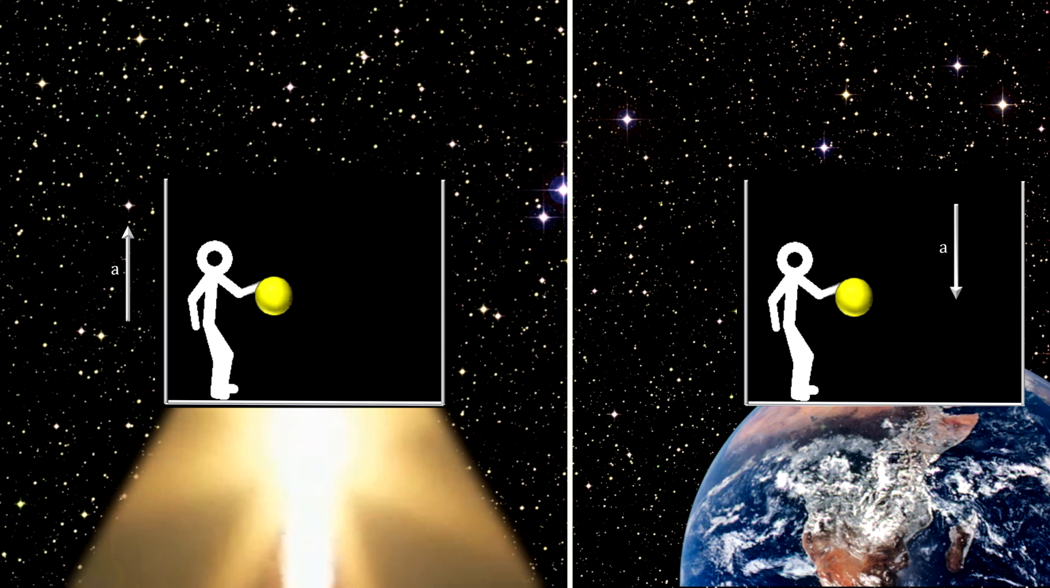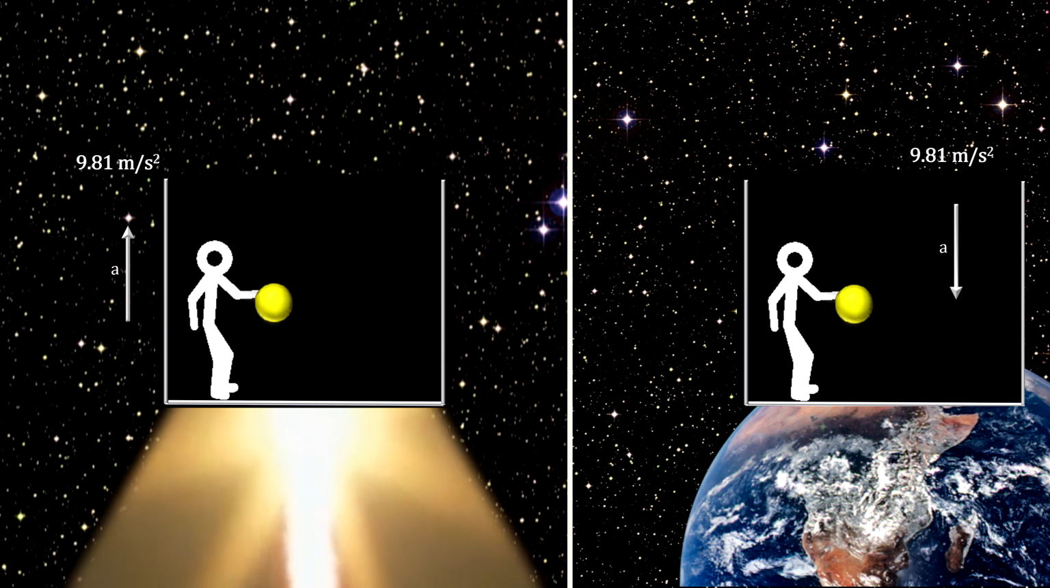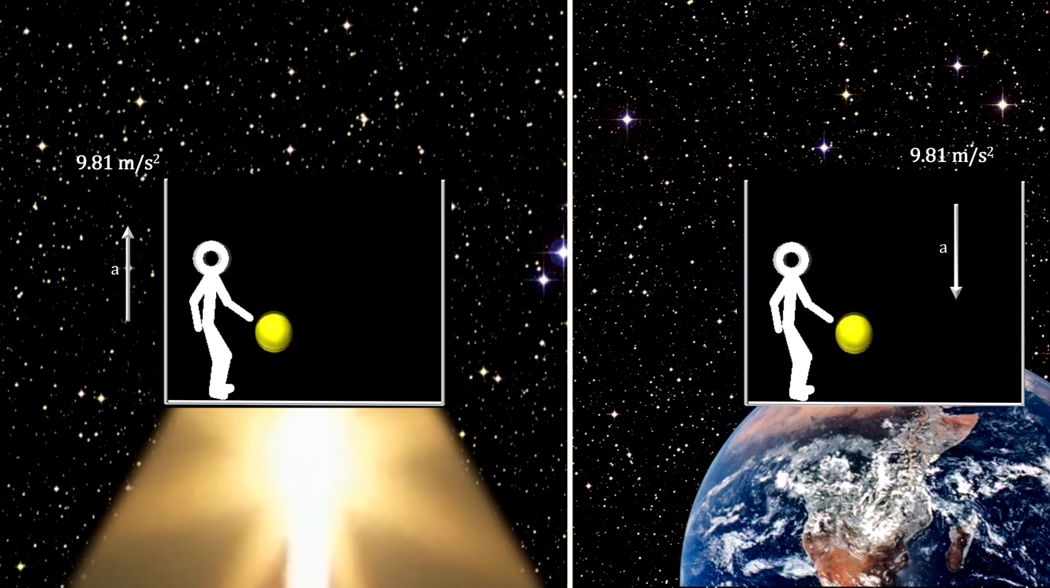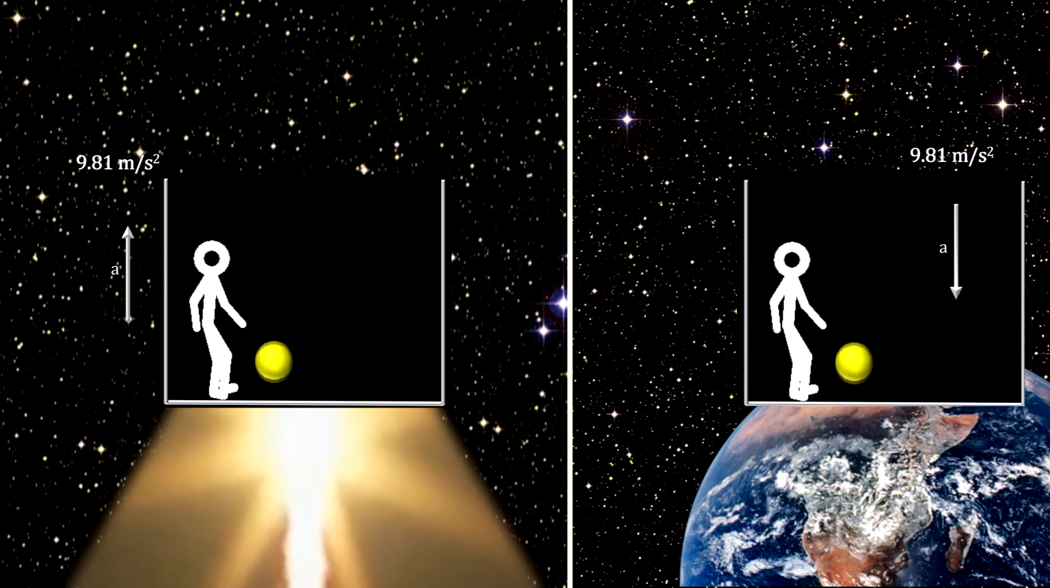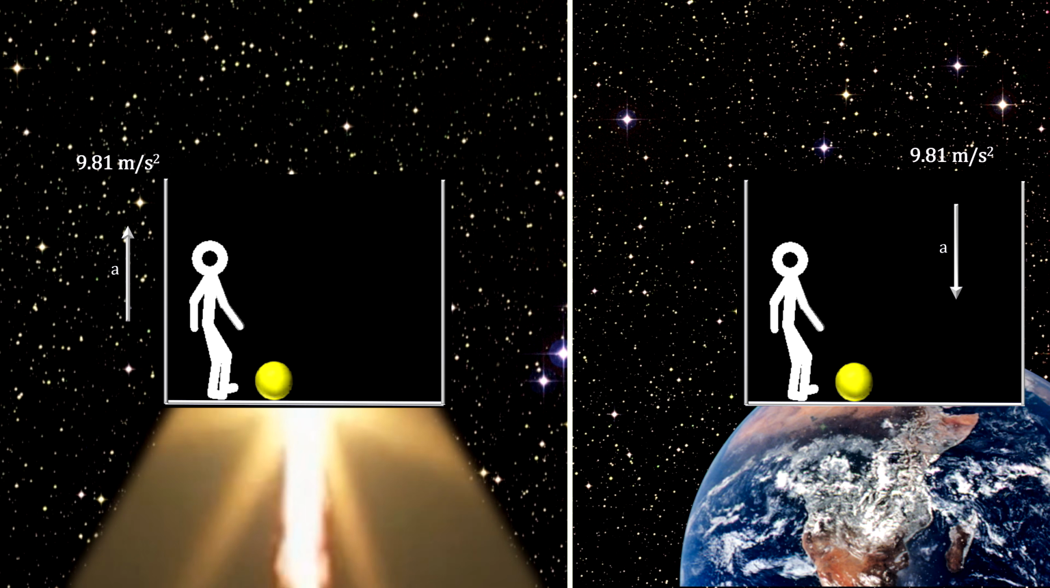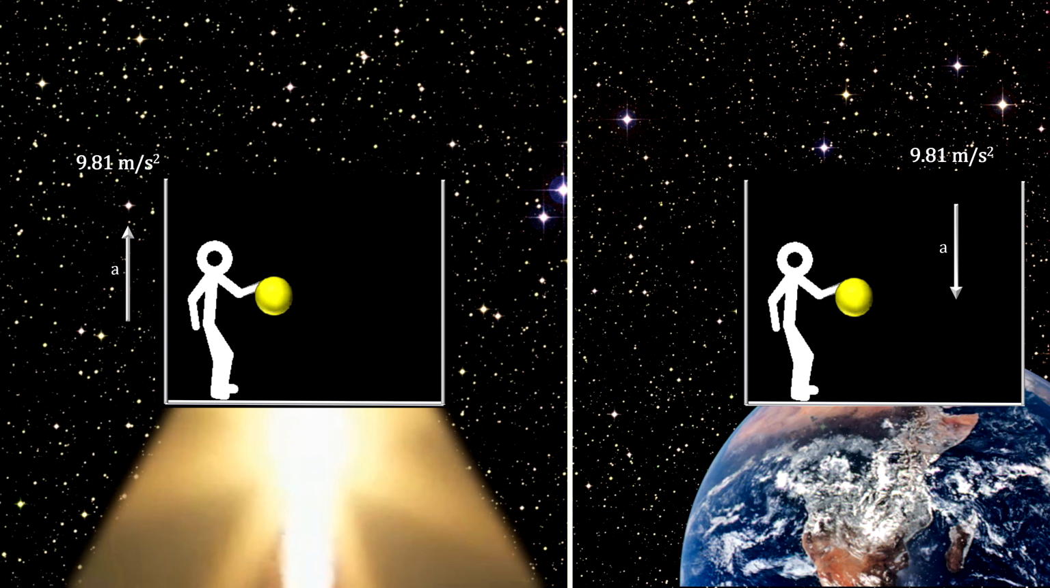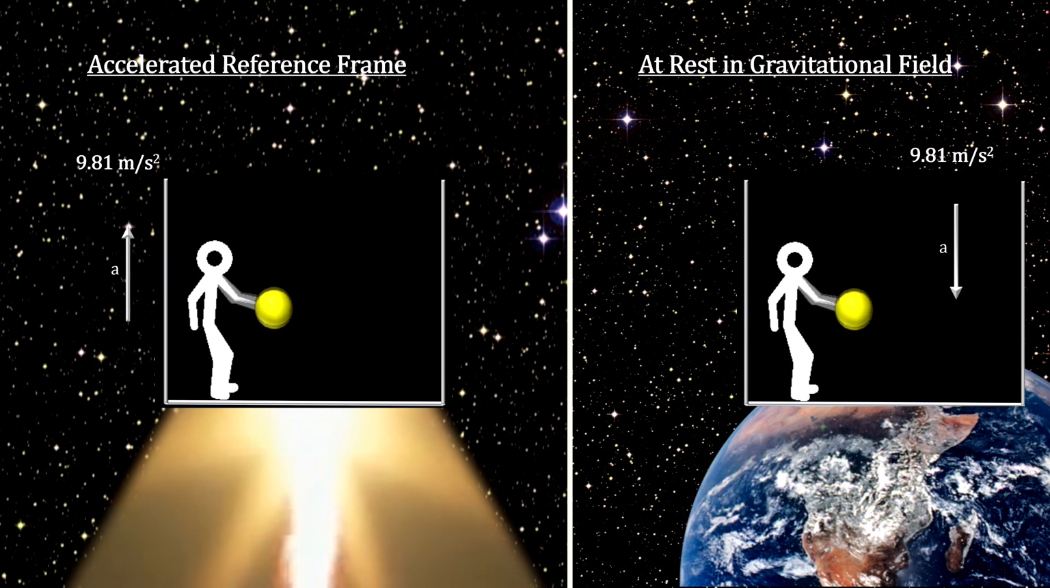To see this, let's compare what the person in the elevator is experiencing and what a person at rest in a gravitational field would experience. We know that Earth's gravity near the surface accelerates objects at 9.8 meters per second squared. If we set the acceleration of the elevator to 9.8 meters per second squared, the occupant would experience the weight he feels on Earth, and the ball would fall at the same rate as it does on Earth. In fact, the person in the elevator cannot tell the difference between the two situations.